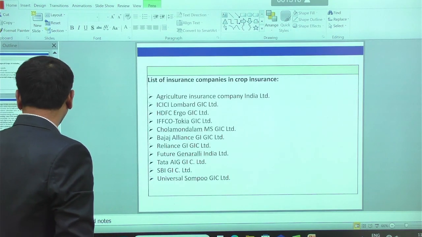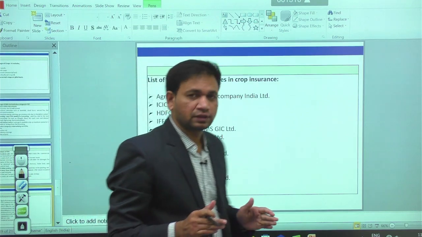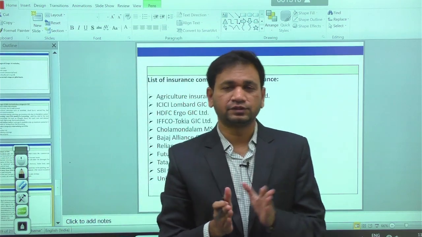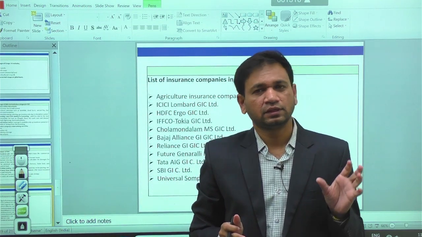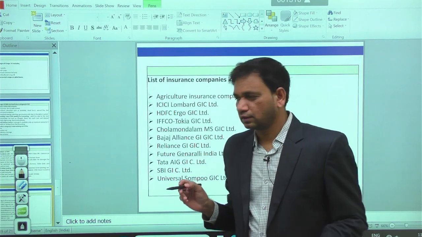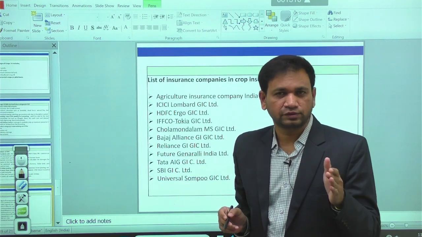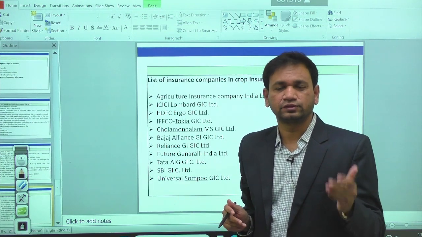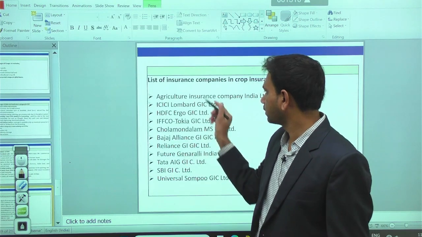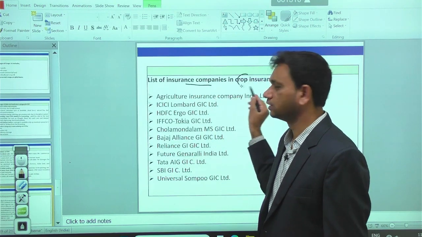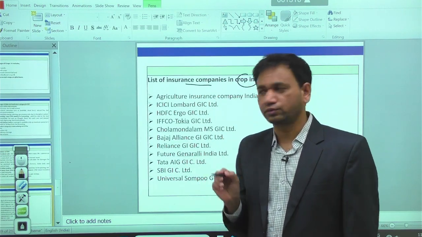In the general way, these are the designated and registered insurance companies we have in the case of crop insurance. In the case of weather based crop insurance, we have only selected insurance companies. But in the general way, the following insurance companies are registered to provide crop insurance facility to the farmers.